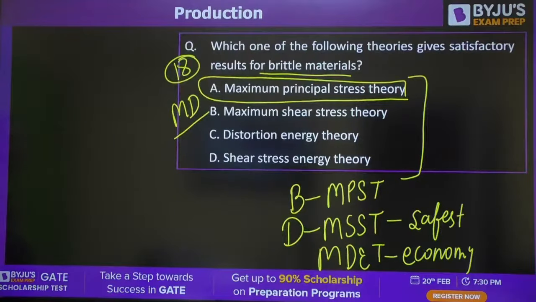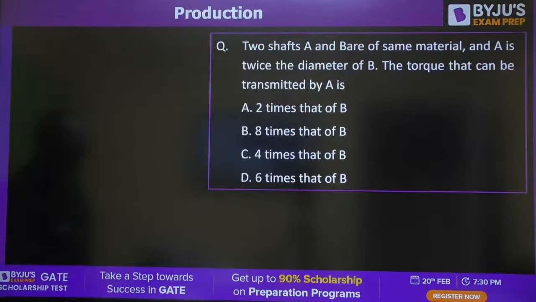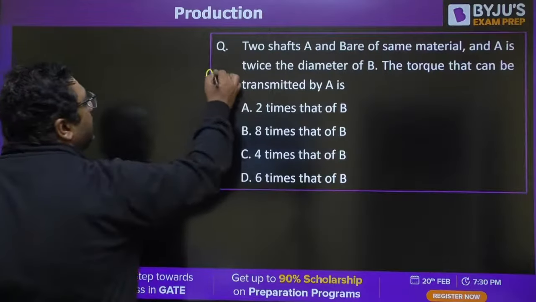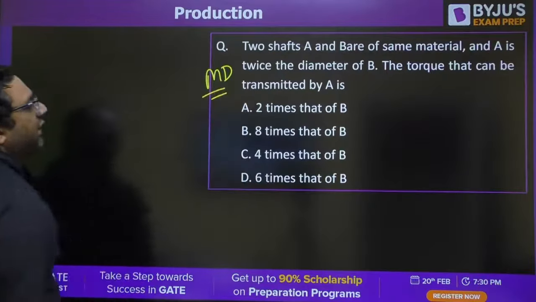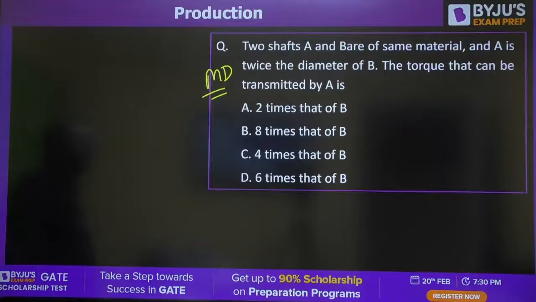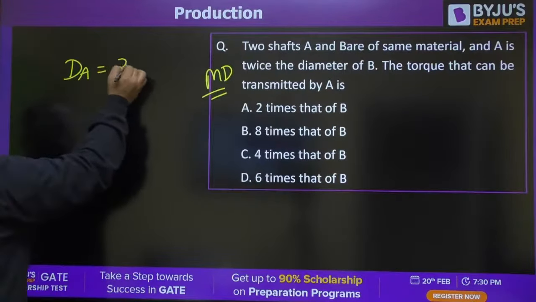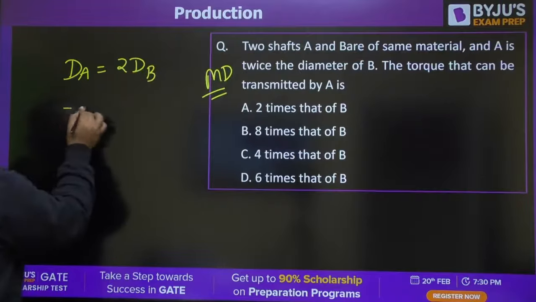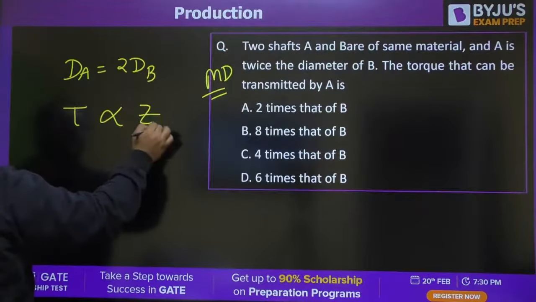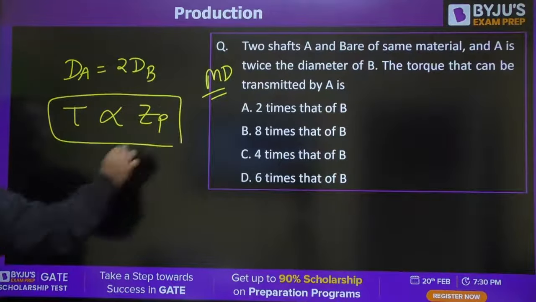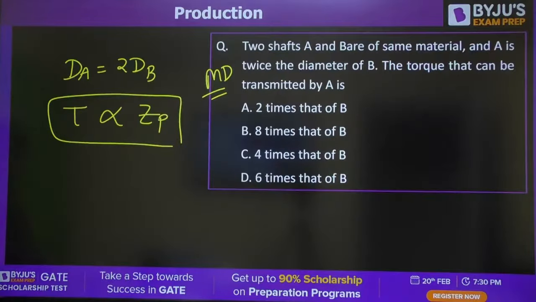Very good. Next question, guys, once again from machine design. Two shafts A and B are made of the same material. Diameter of A is twice the diameter of B. So you know torque is directly proportional to ZP. Answer it accordingly.